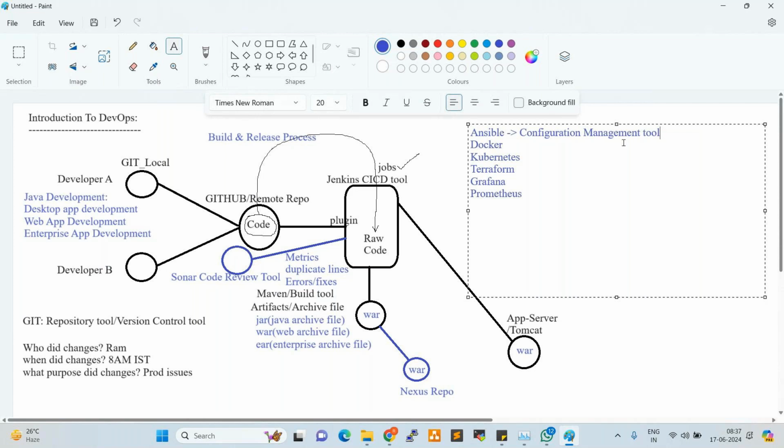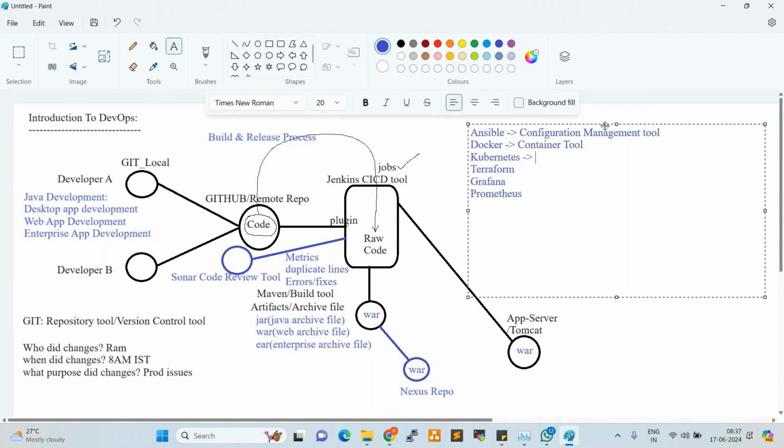So next one is Docker. Docker is the container tool. So what is a container? A container is a box. We can move it anywhere, we can use it anywhere. It is the advanced virtual machine. Containers are advanced virtual machines. So Kubernetes, what is Kubernetes?